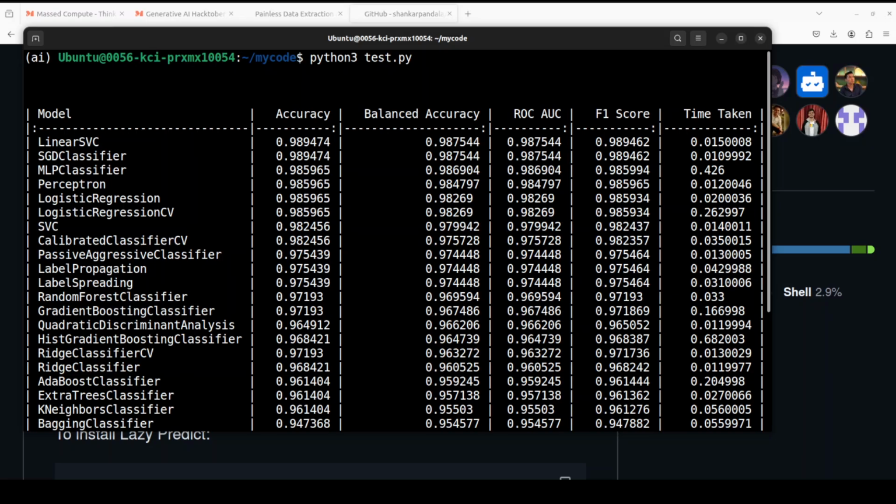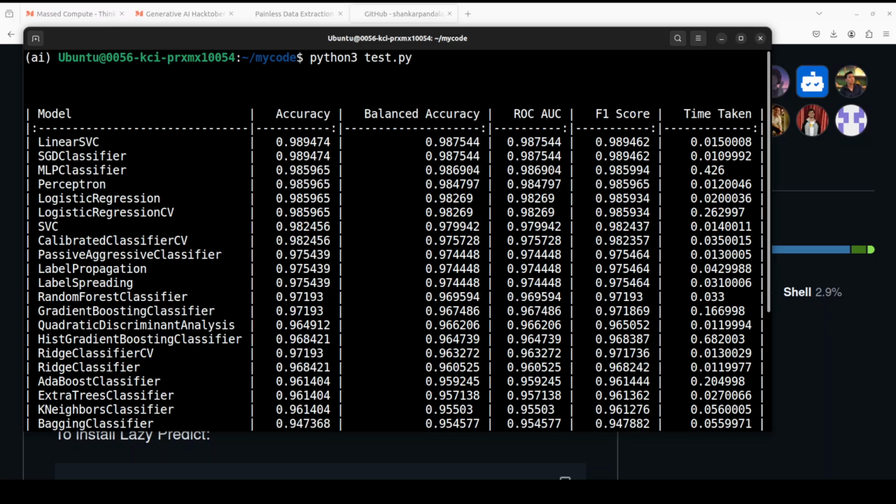So now on the first column we have the models, and you don't need to download these models separately. Lazy Predict takes care of importing and using these models from scikit-learn, which is a very popular machine learning library. And when you install Lazy Predict, it automatically installs scikit-learn as a dependency, by the way. And scikit-learn includes all the models listed here in Lazy Predict's output. Lazy Predict is also acting as a wrapper around scikit-learn, which makes it really easy to import models, create instances, fit models, and evaluate performance without requiring any manual import or manual installation.